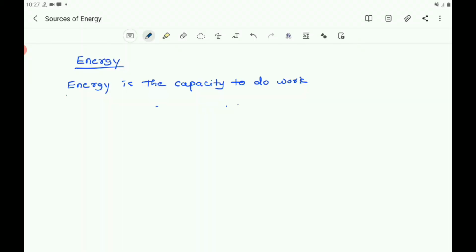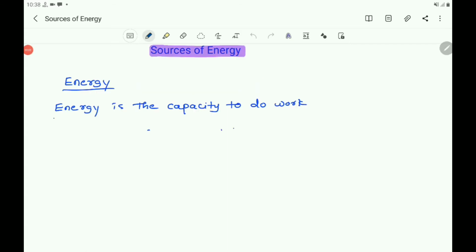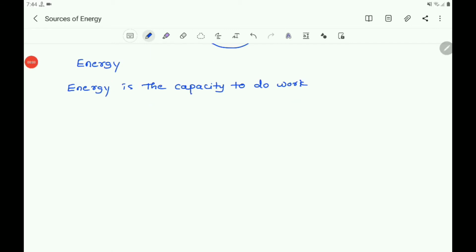Children, now let us start the new chapter, sources of energy. Then what is energy? Energy is the capacity to do work. When an object having capability to do work is said to possess energy.